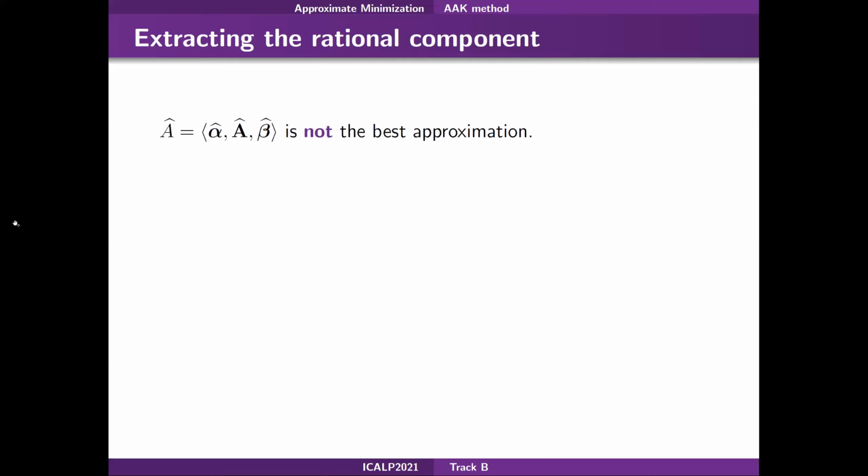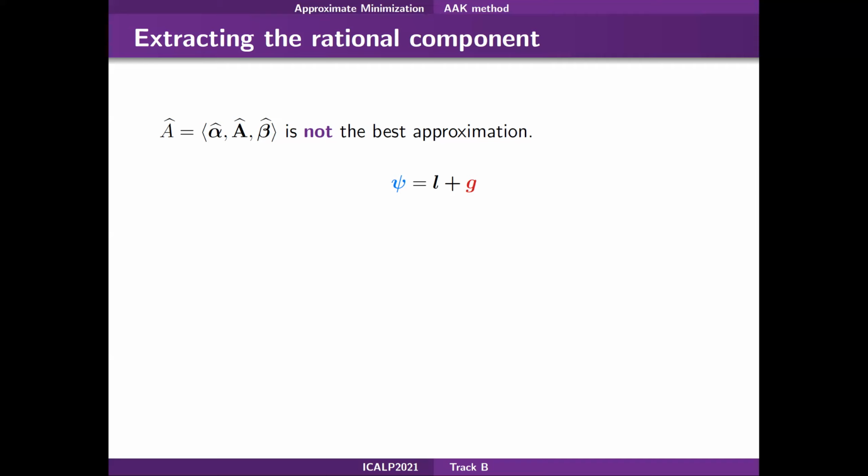So now we are at the last step, and we need to be careful, because A hat is not the best approximation. In fact, if we remember the AAK theorem for the symbol, we have that the function psi can be written as L plus G. So we need to extract the rational component associated to G. Intuitively, what happens is that A hat is too big. So how do we isolate the rational component?